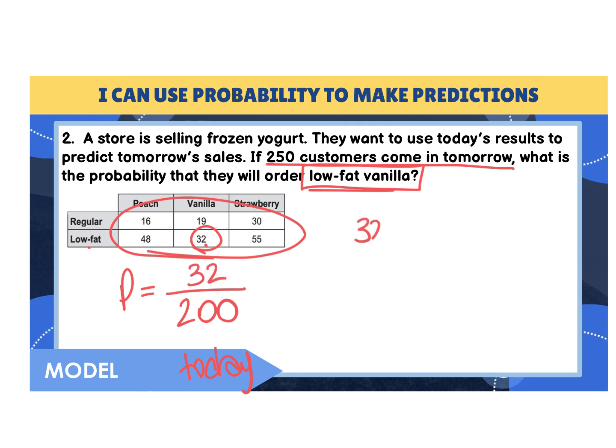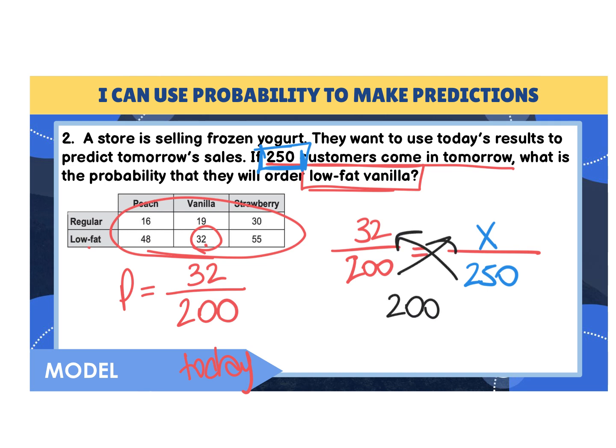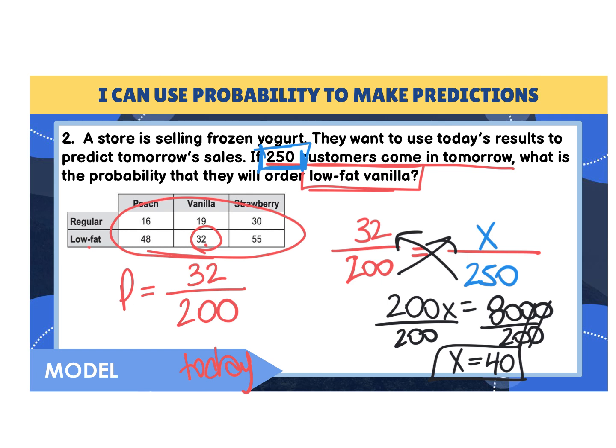Now we're going to use that probability to predict tomorrow, which is going to have 250 customers. Well, let's put an X to figure it out. So 200 times X gives us 200X. 32 times 250 gives us 8,000. Divide by 200. X is going to equal 40. So they're predicting 32 happened today, 40 will order it tomorrow.